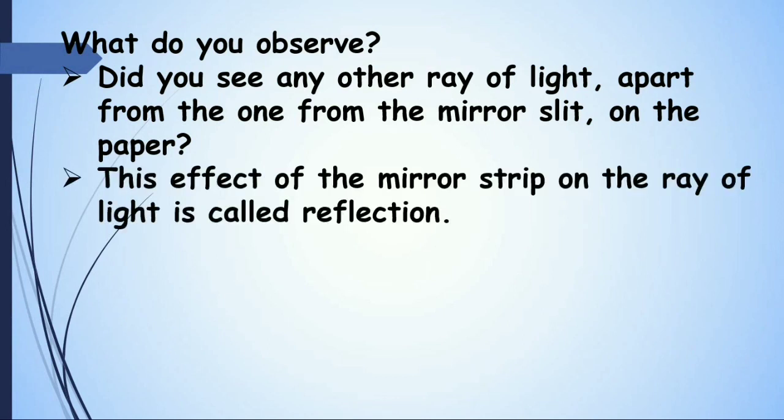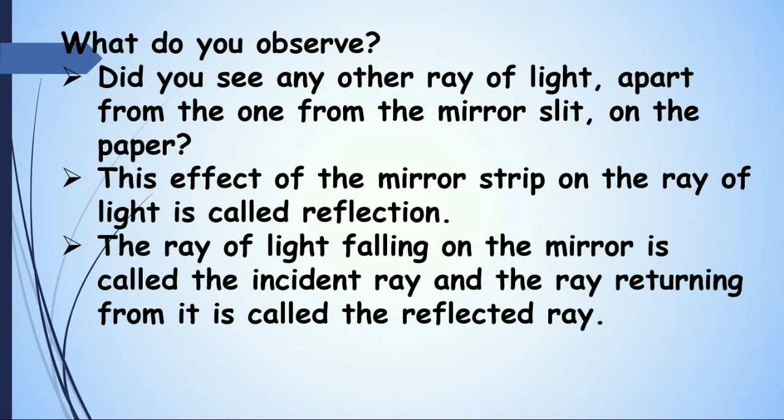This effect of the mirror strip on the ray of light is called reflection. When a light ray falls on a mirror, it bounces back. That phenomenon, the effect of the mirror strip on the ray of light, is called reflection. The ray of light falling on the mirror is called the incident ray, and the ray returning from the mirror is called the reflected ray.